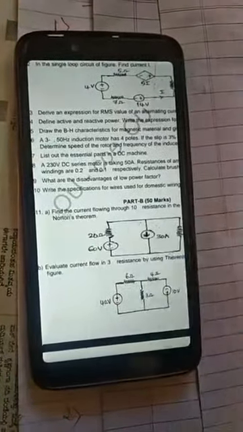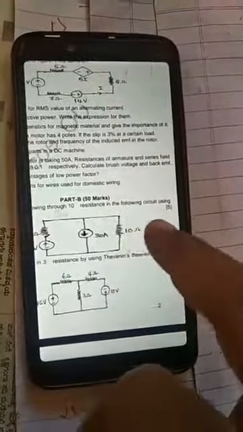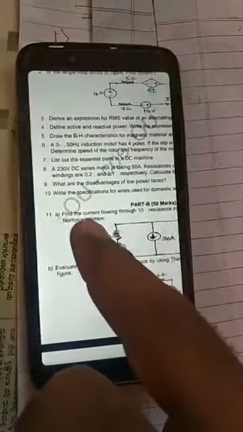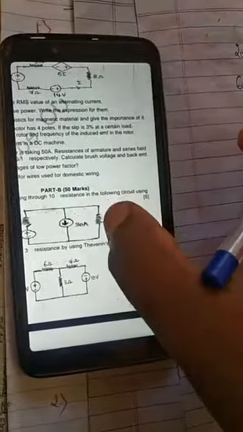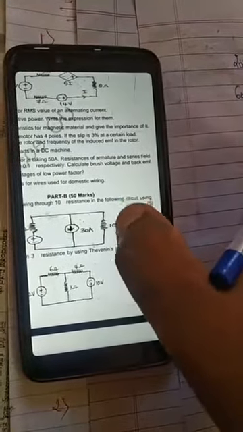Find the current through 10 ohm resistance in the following circuit using Norton's theorem. So we have to solve the circuit using Norton's theorem, and we have to find the current across this 10 ohm. It means 10 ohm becomes your load resistor.